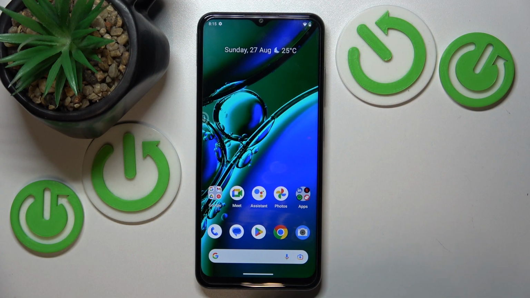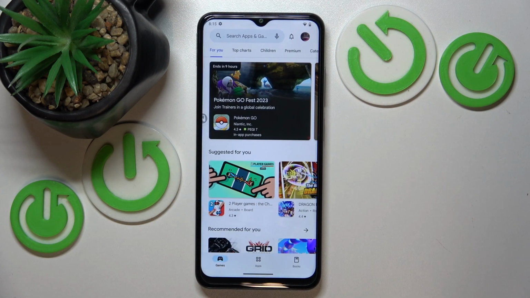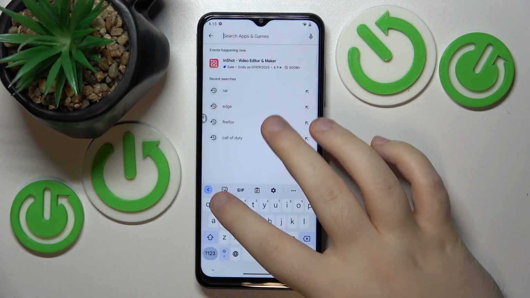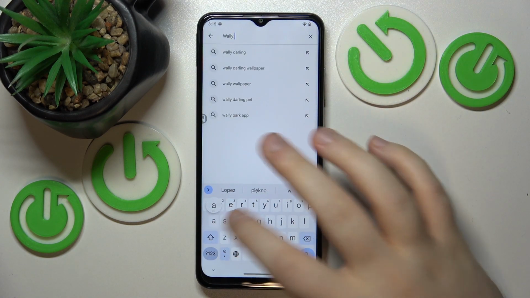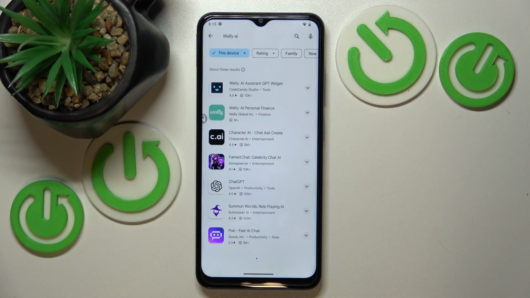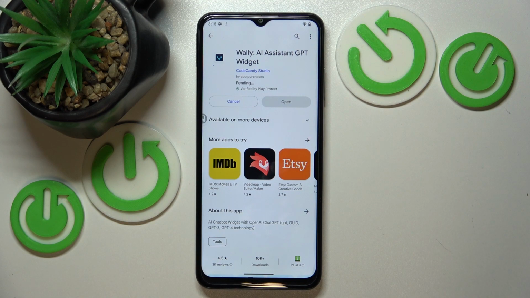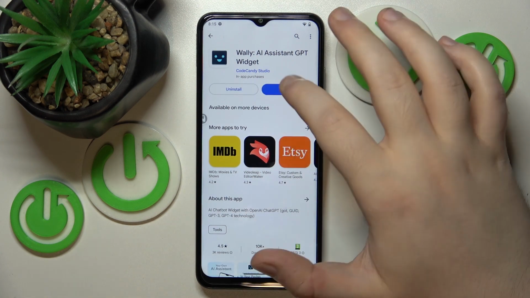So you have to start with opening your Google Play and now click on search bar and type in Wally AI and click search. Now click on this application and click install. Now you can click open,